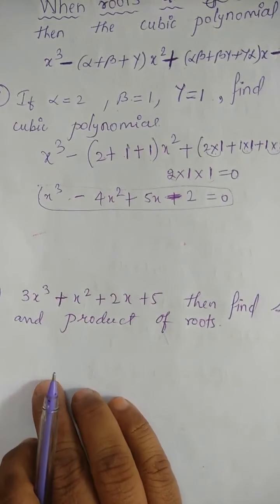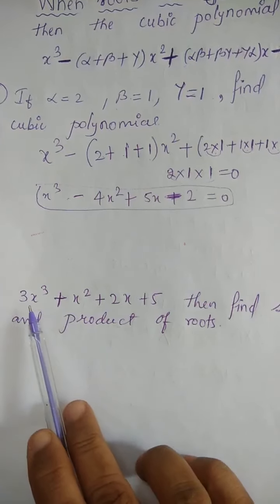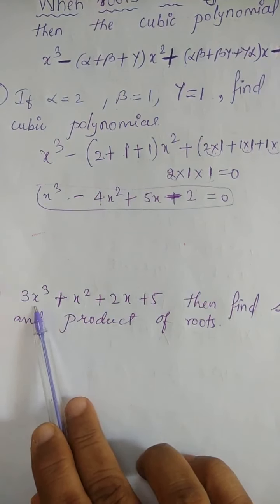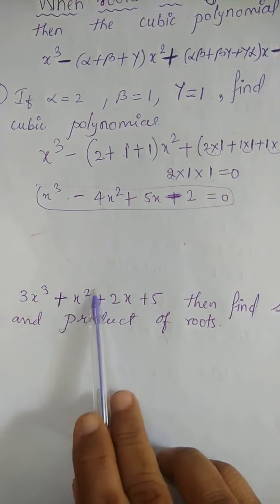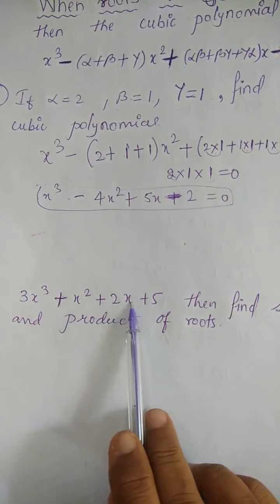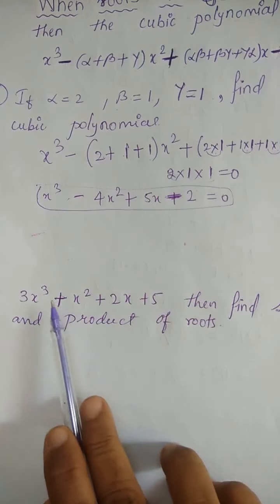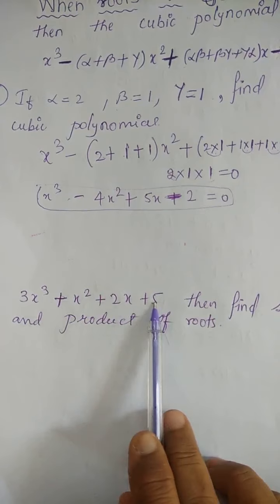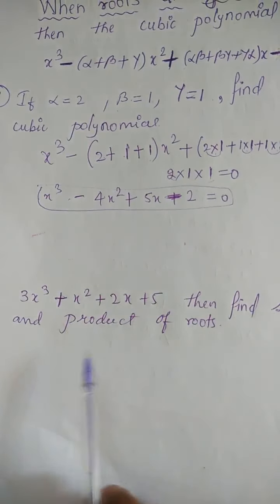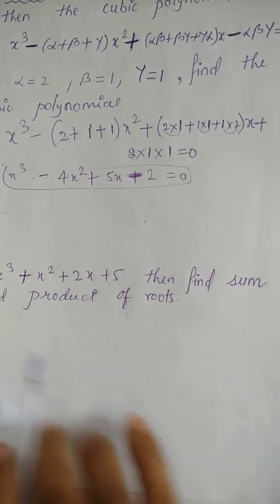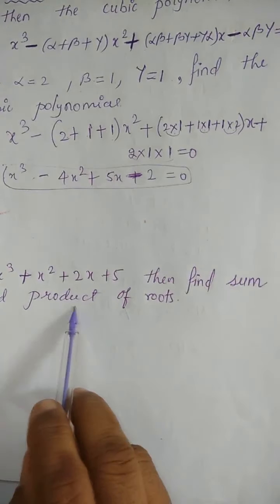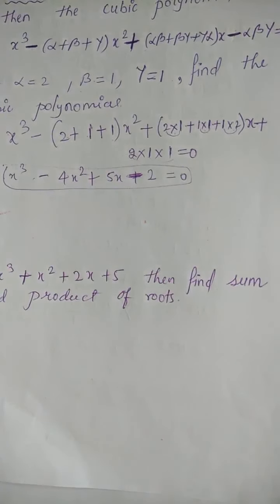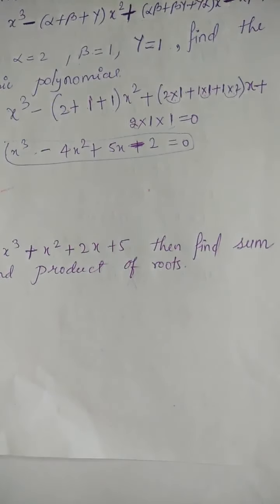In this, they have given a cubic polynomial, that is 3x cube plus x square plus 2x plus 5. This is a cubic polynomial. Then find the sum and product of roots. What is the formula? What is the relation between coefficients and roots?